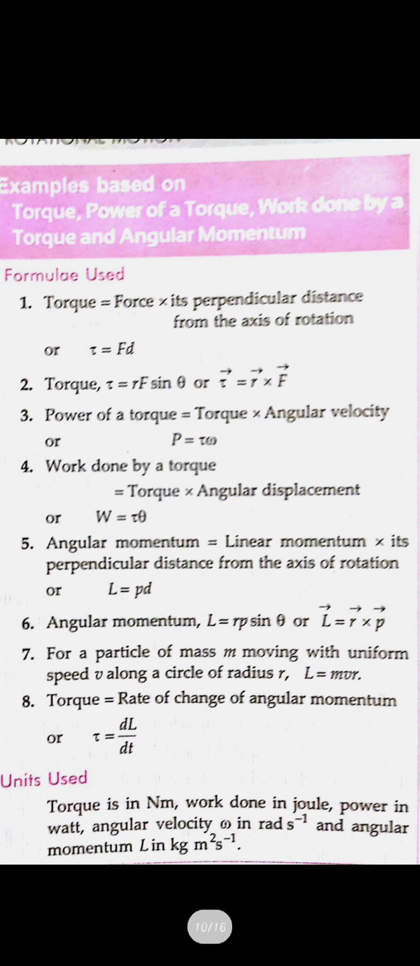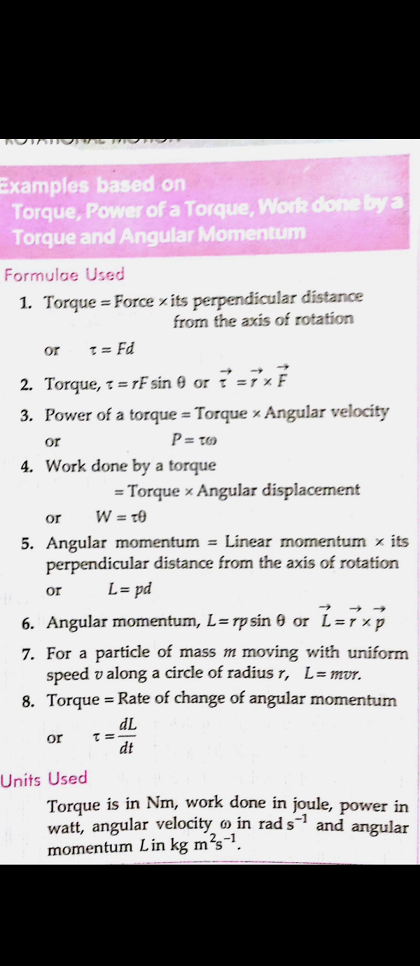Now the formulas that we have seen here: torque is equal to force and the product of its perpendicular distance, that is F into d, and we can write it as r cross F also. Since it is a cross product of vector quantities, it will have sin theta, that is F r sin theta. Similarly, power will be given as torque into angular velocity, that is P is equal to tau omega. And work done is force into displacement. Here we are displacing at some angle, so rotational will be taken as the angular displacement theta, and force is taken as tau. So work done will be equal to tau into theta.